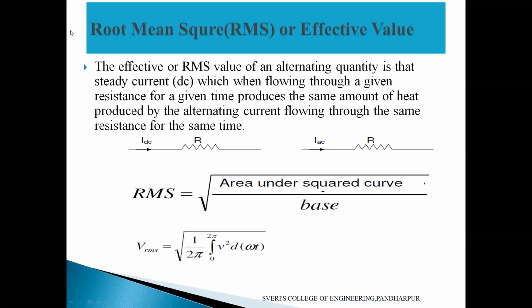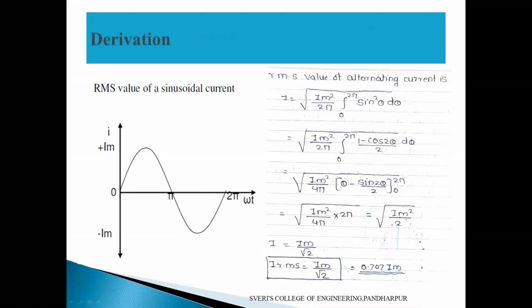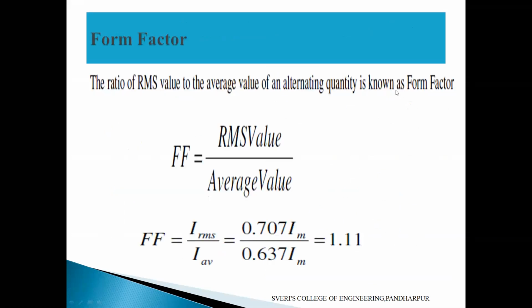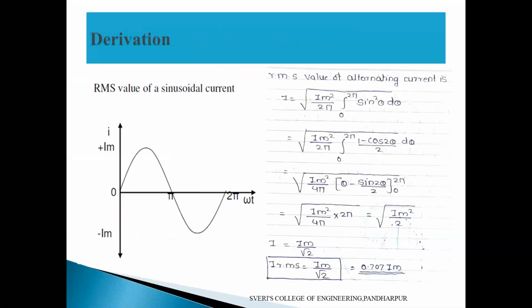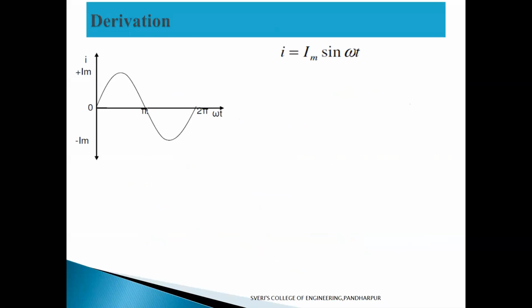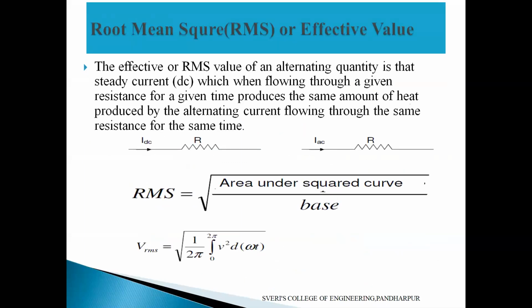Only take the heading and listen. After taking the heading, you will listen carefully, then we will discuss further. Heading is done, only take the heading. First I will do the explanation, then you can do that. Okay, listen carefully. Root mean square value is nothing but how many types of supplies we have in the electrical system.